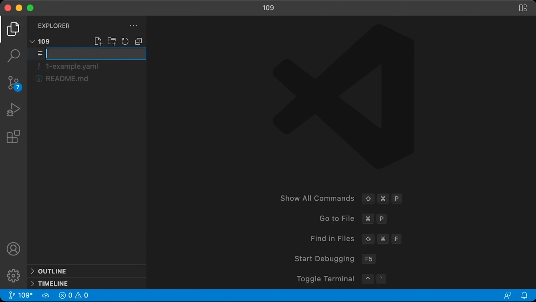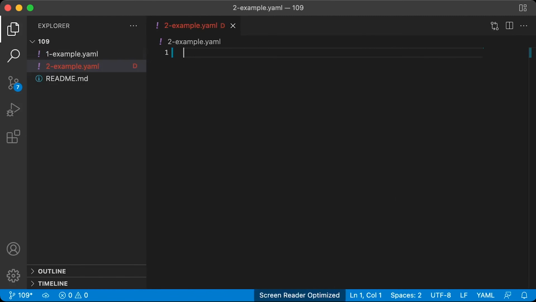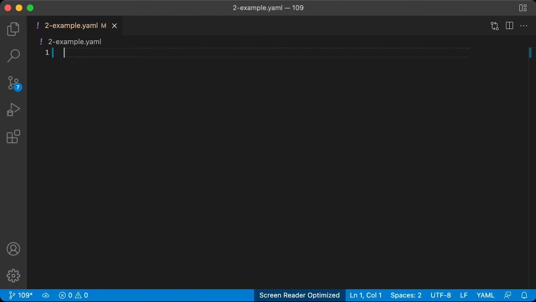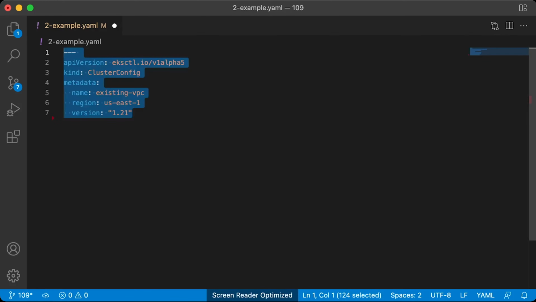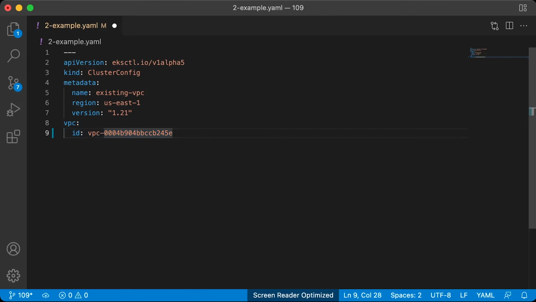We can switch back to eksctl. Now we can create eksctl config to use existing AWS VPC. Similar beginning, API version, kind, and a metadata section with name, region, and a version of the cluster. To use existing VPC, we need to add VPC section in the config. ID should match your VPC ID. Then subnets. We need to separate them into private and public ones.